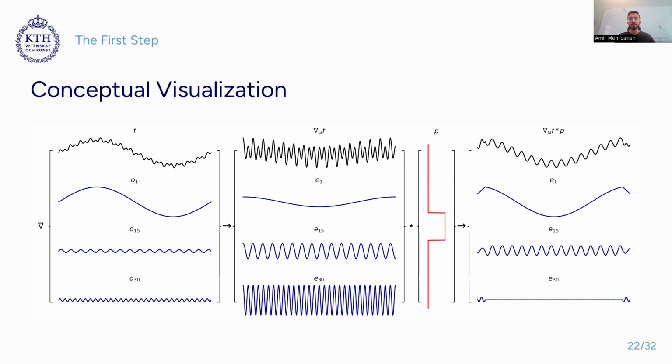In signal processing terms, one can say gradient is a high-pass filter and convolving this noise is a low-pass filter. Therefore, their combined spectral effect creates a band-pass filter. This means many explanation methods that do gradient and then perturbation of the input can be seen as band-pass filters on the gradient space of a neural network. Therefore, it is us who decide which frequencies should be removed and which frequencies should be kept.